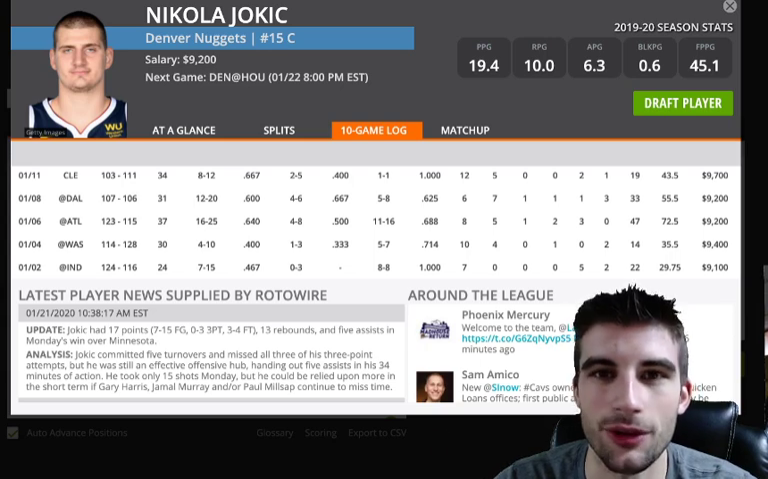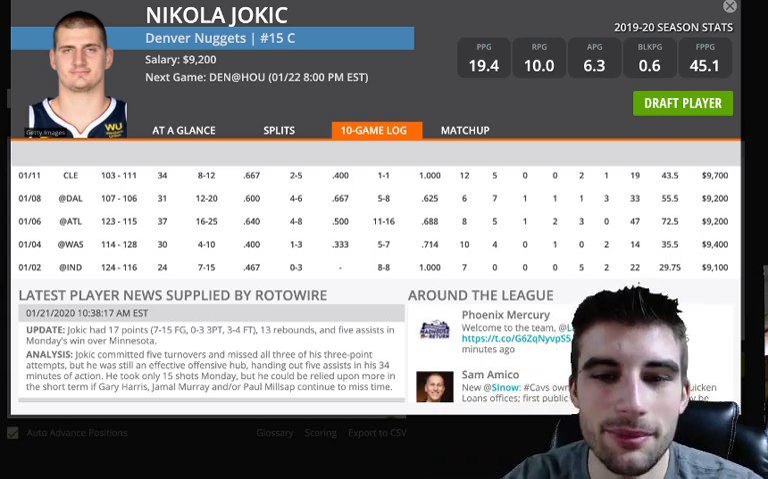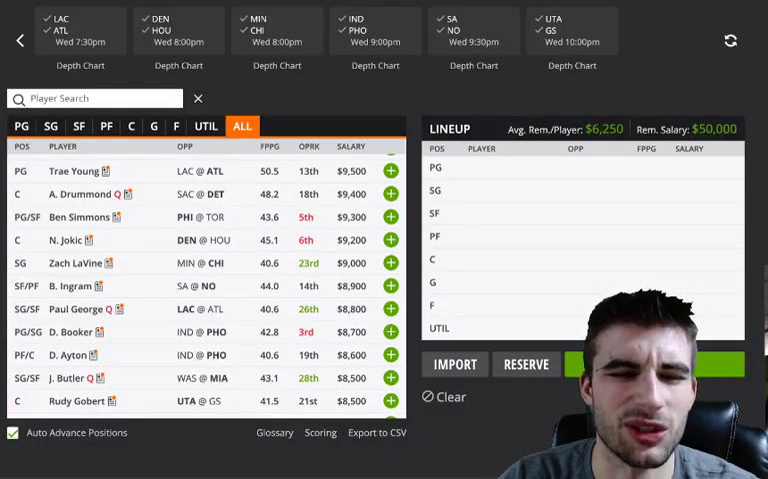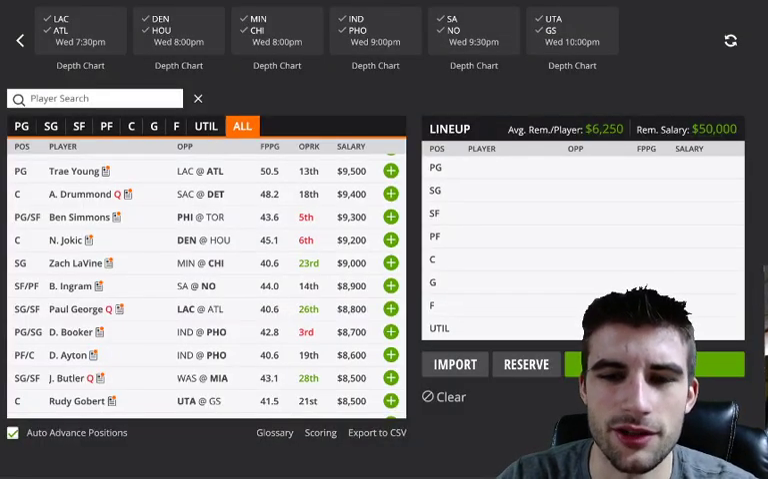He gets in these cold, hot stretches, and 9,200 is a bit much, but he's fine in tournaments just because he's going to be low owned, especially on a 12-game slate. I can't see a lot of people playing Jokic.